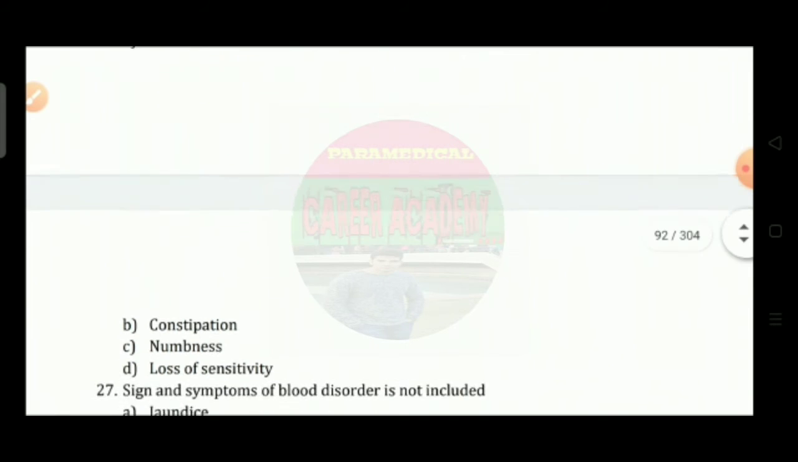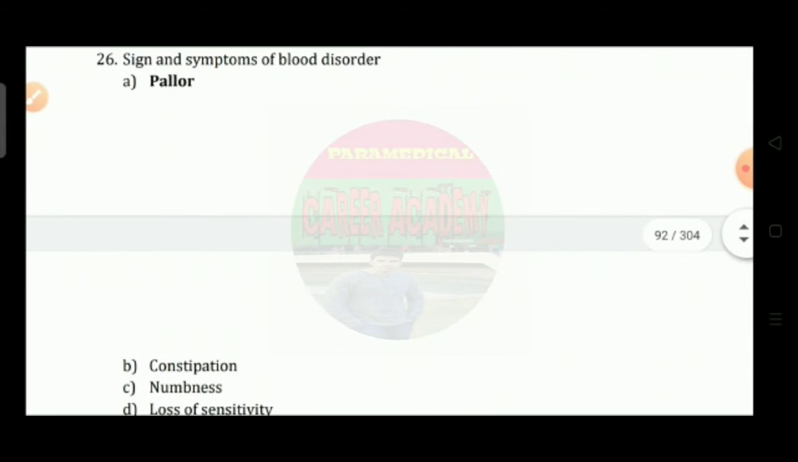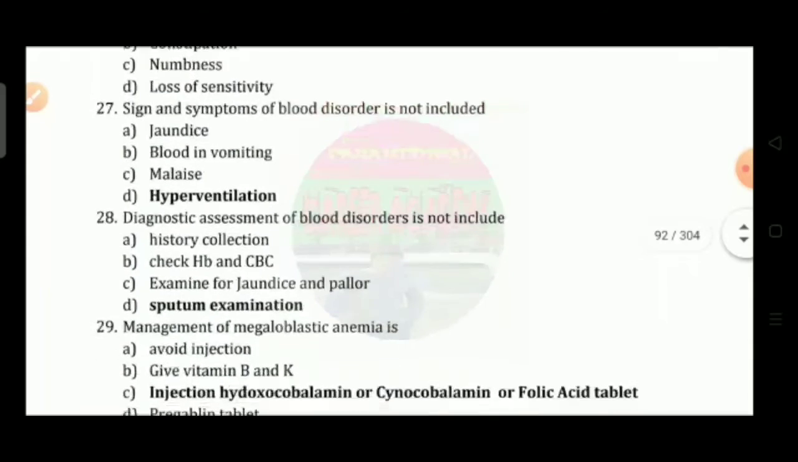Question number 26: sign and symptoms of blood disorder is option A, pallor; option B, constipation; option C, numbness; option D, loss of sensitivity. So the correct answer is option A, that is pallor.